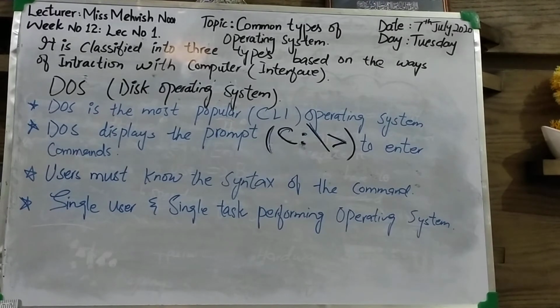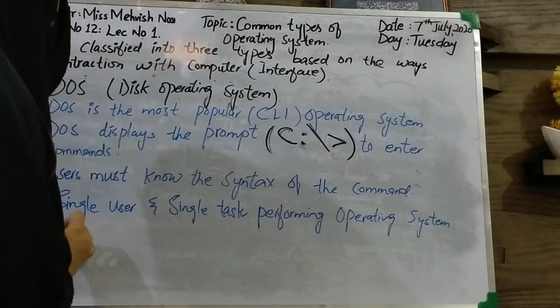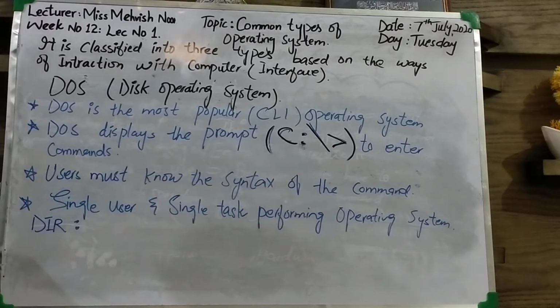Clear? So following are some examples and their descriptions. Here I am writing the examples and their descriptions. What are the examples? First of all, DIR. This stands for display the content.